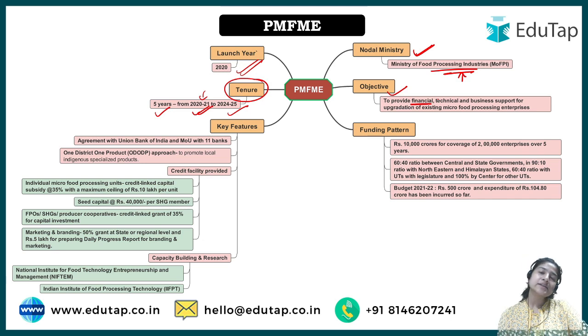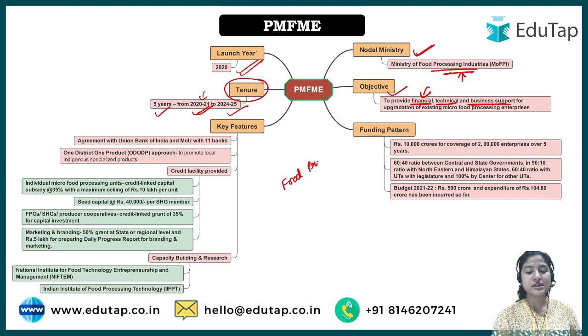See, we are saying that we will uplift the condition of micro food processing industry, but how? We would give them financial support. We'll give them financial support to expand. We will give them technical support, because technical means all the latest technology that exists in that particular sector. We, meaning the government, would provide it to them, as well as business support, whatever marketing strategies are required to sell the product, because we are talking about micro food processing industries.